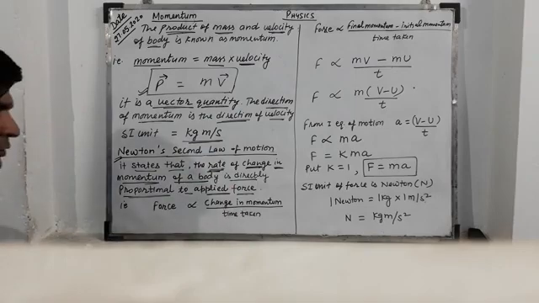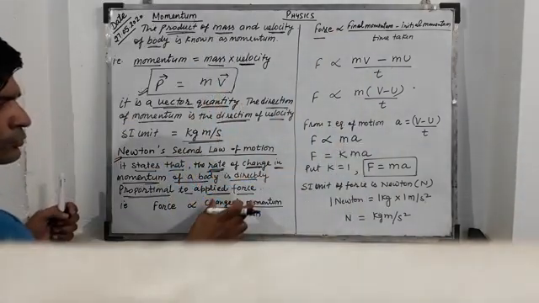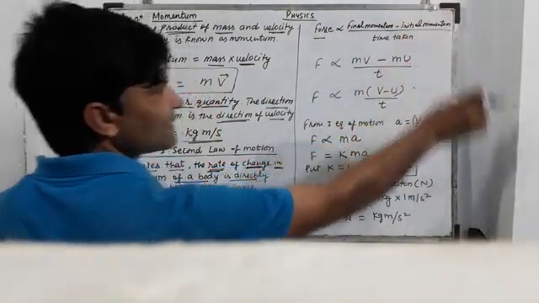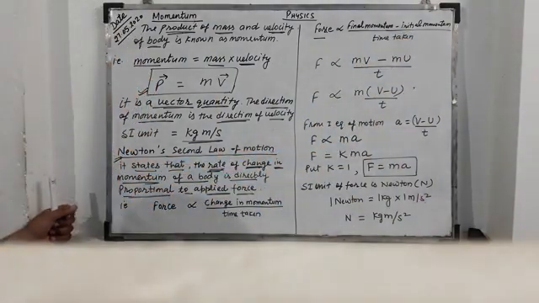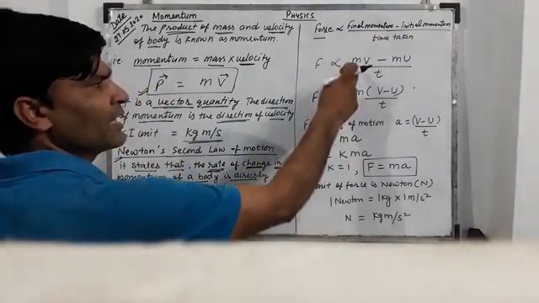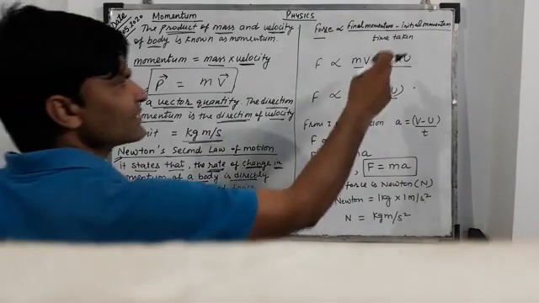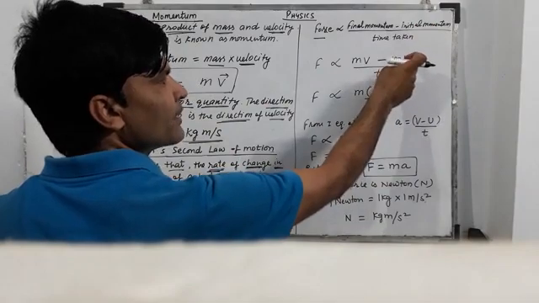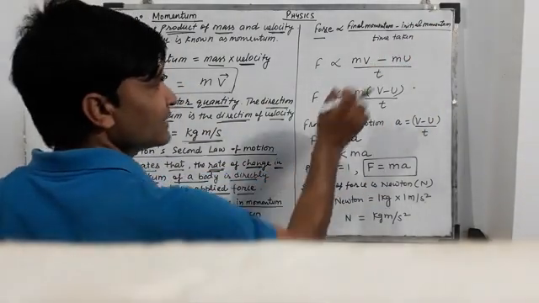So F is proportional to final momentum minus initial momentum upon time taken. Final momentum is mv, where m is mass and v is final velocity. In the same way, initial momentum is mu, where u is initial velocity, upon t.